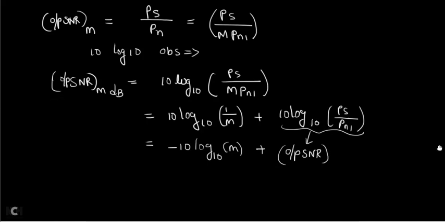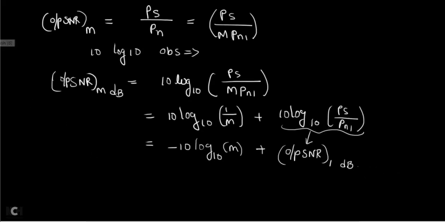Because you have PN1 here, this is for the first amplifier, and it is in decibels because you have taken 10 log. PS by PN1 is signal power by noise power of the first amplifier. Therefore, I can call this term the output SNR for the first amplifier in dB. So SNR 1 in dB.